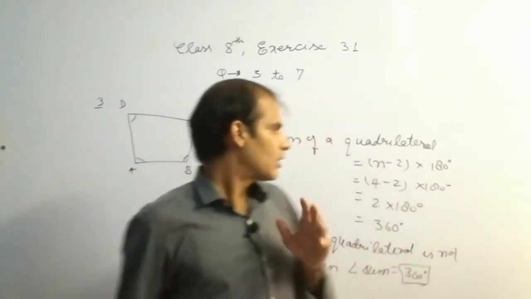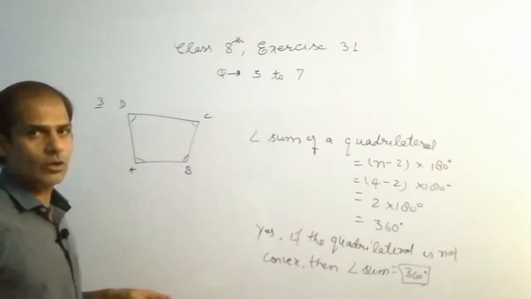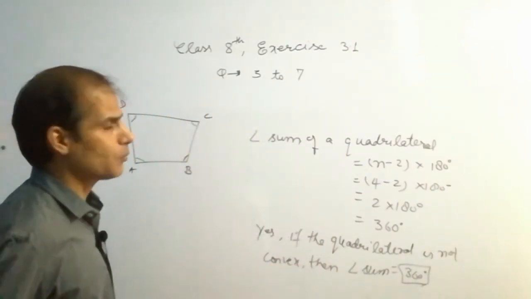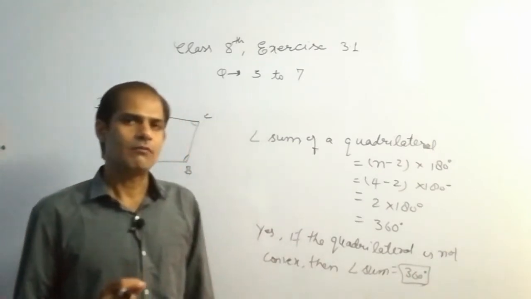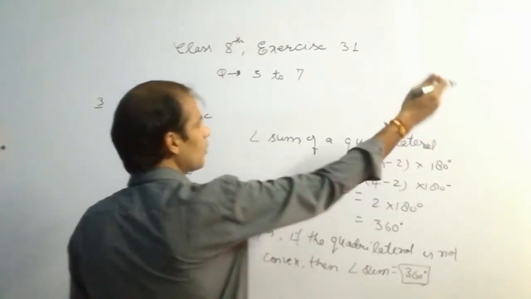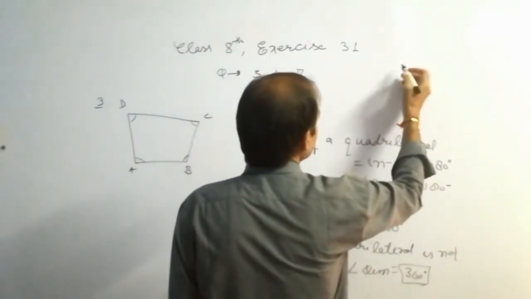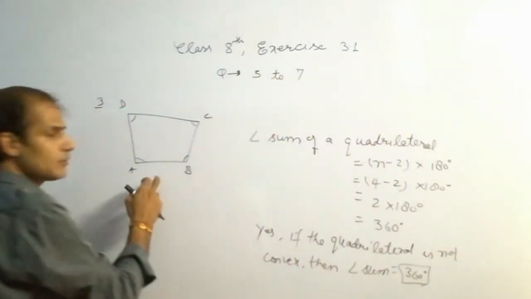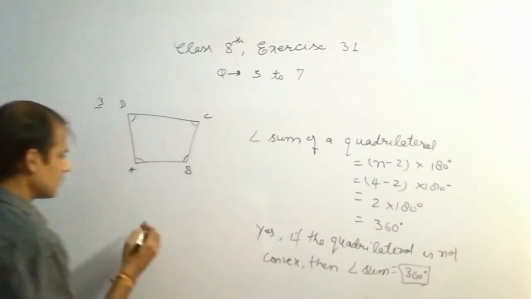It means you can check it in your rough notebook. You have to draw a quadrilateral in your rough notebook by using ruler and pencil. Ruler means your scale. So the convex quadrilateral is this. This one is convex. And what is concave? Listen.